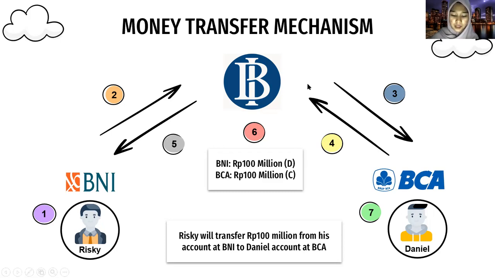Number 6, Bank Indonesia debits 100 million rupiah from the Bank BNI account and credits 100 million rupiah to the BCA account. Number 7, Daniel's account at BCA receives 100 million rupiah.